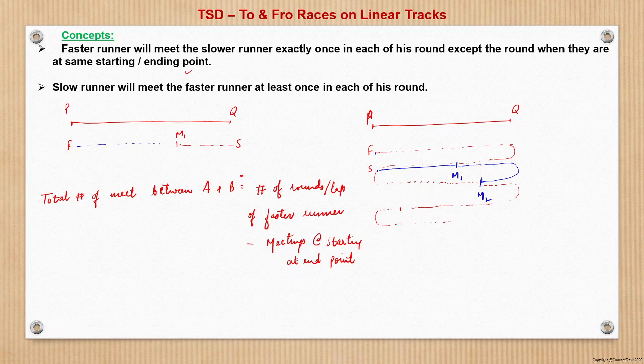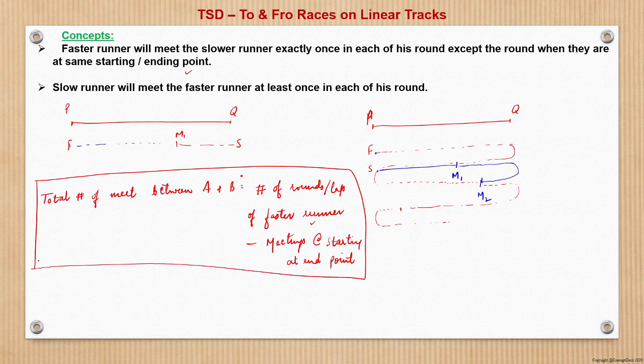Why minus? It should be read as the number of rounds of the faster runner. On the rounds of the faster runner, there will be one meet, right? But if they meet together at any of the ends, then they will start moving in the same direction for the next round. So that next round will not have a meeting, right? Therefore, I have deducted that point here. This will be even more clear when we take some examples, but for a moment, we will try to note it down here.